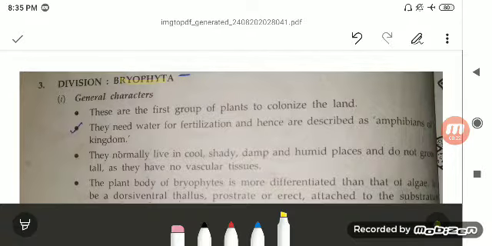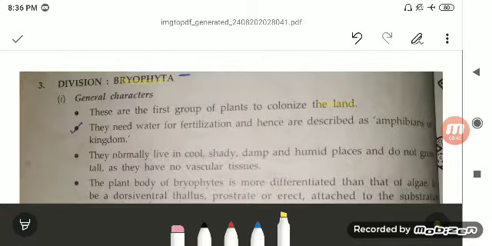The characteristics or the general features of the Bryophyta are: these are the first group of the plant to colonize the land. So after the aquatic, because Thallophyta are the aquatic plants, and Bryophyta are the first group of the plant to be seen on the land.